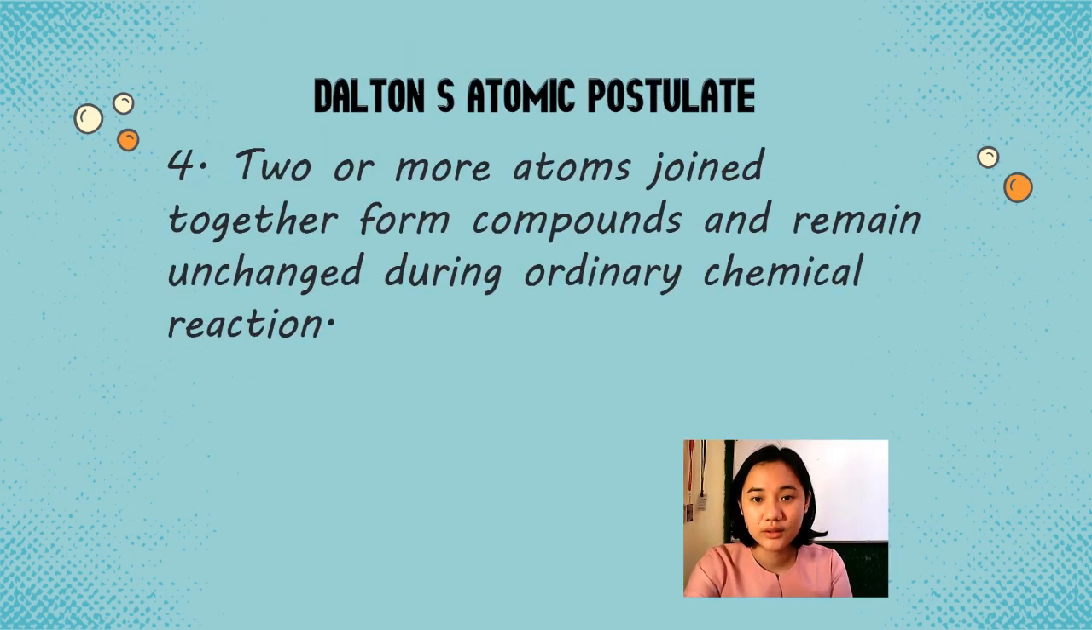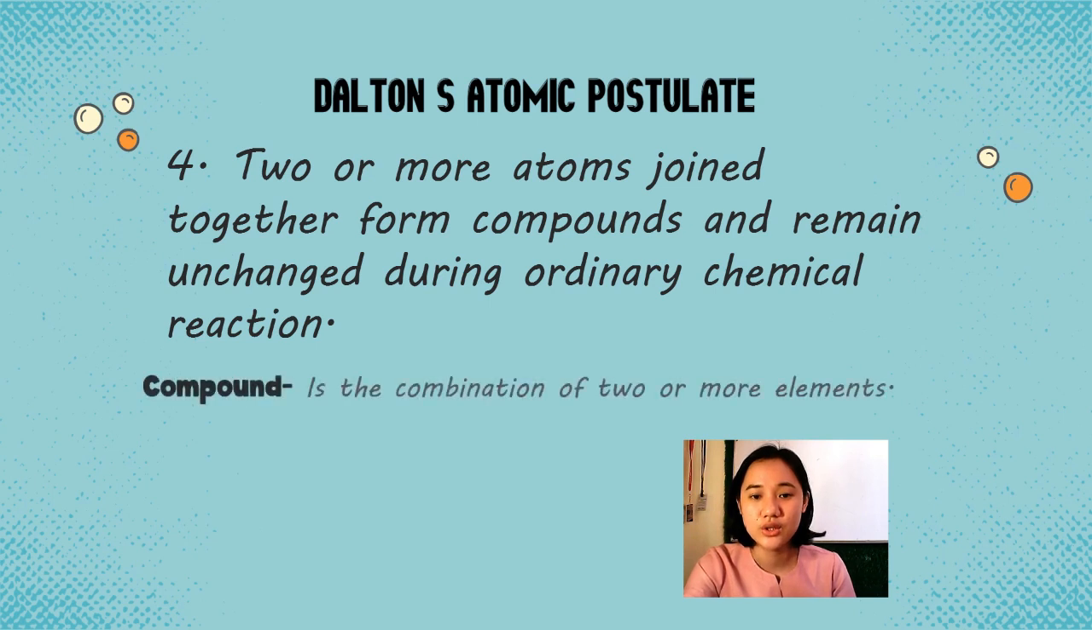Fourth, 2 or more atoms joined together form compound and remain unchanged during ordinary chemical reaction. Again, 2 or more atoms join. So, ibig sabihin nun, 2 or more elements that join together, they form compound, right? And remain unchanged. Ibig sabihin nun, kahit pinagsama mo yung dalawang element, walang magbabago sa composition ng dalawa, okay, in any ordinary chemical reaction. So, when we say compound, it is a combination of 2 or more elements, okay, dalawa or more than dalawa, okay, na pinagsamang elements, you will form compound.